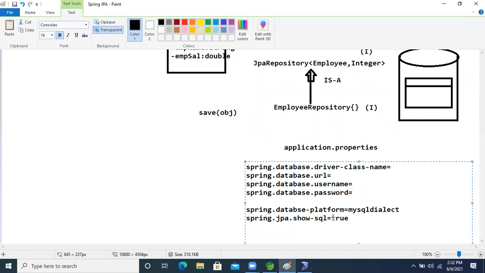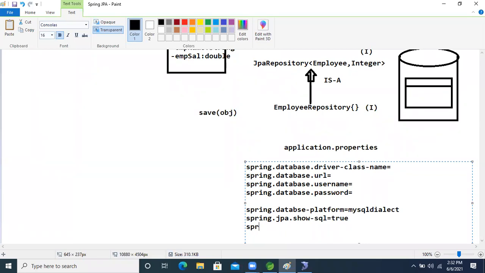I explained this yesterday. Is it really needed now, guys? Anyone? When we compile or run our program, the query will be displayed in the console. Good. So our query will be generated on the console, right?